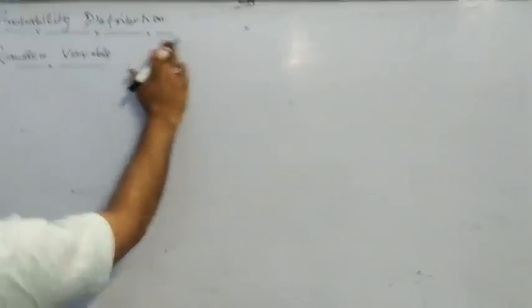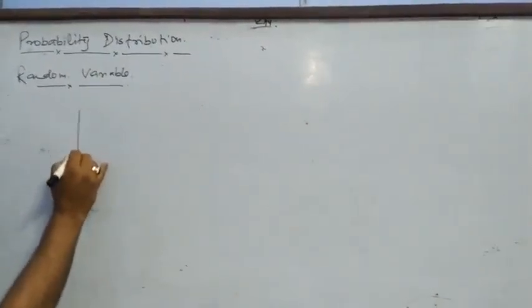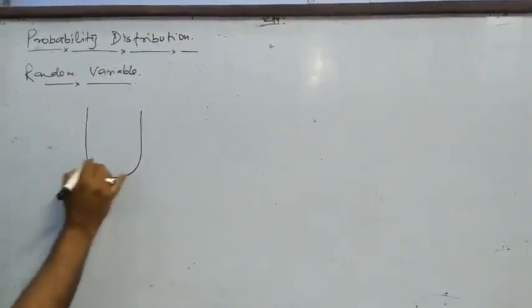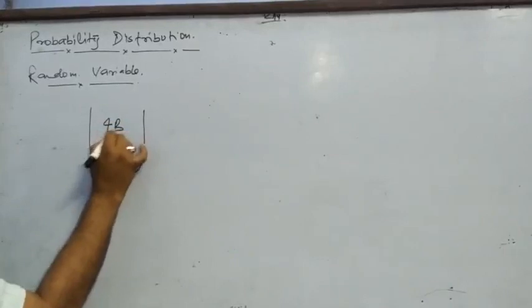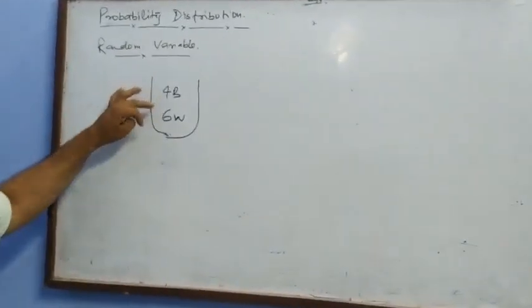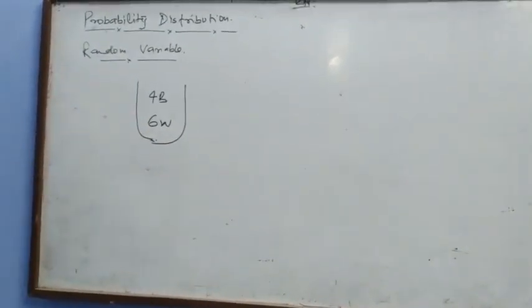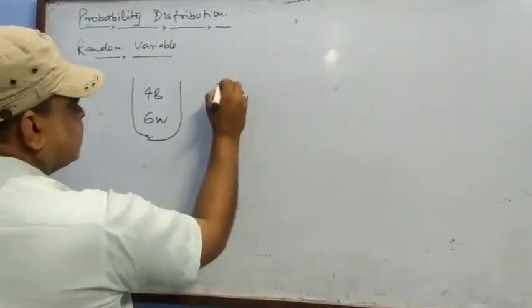Now another question. A box containing 4 black balls and 6 white balls. Three balls are drawn.